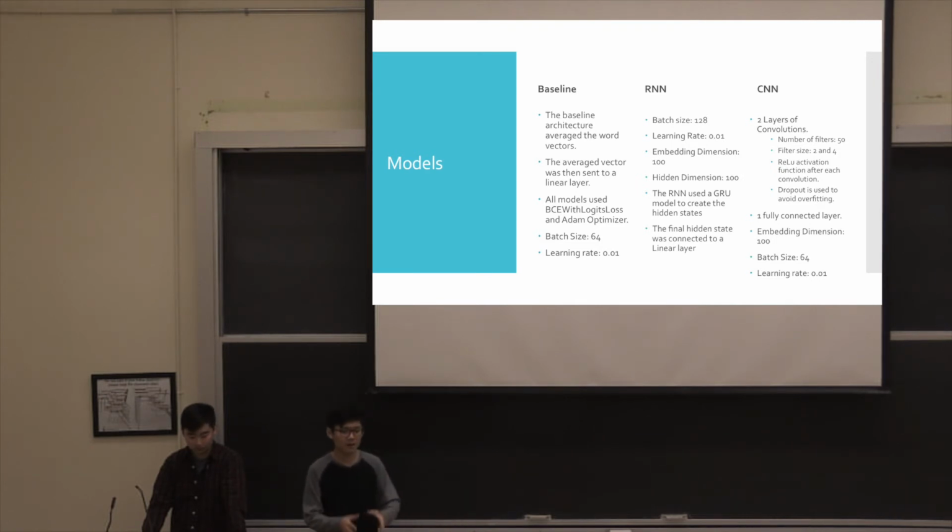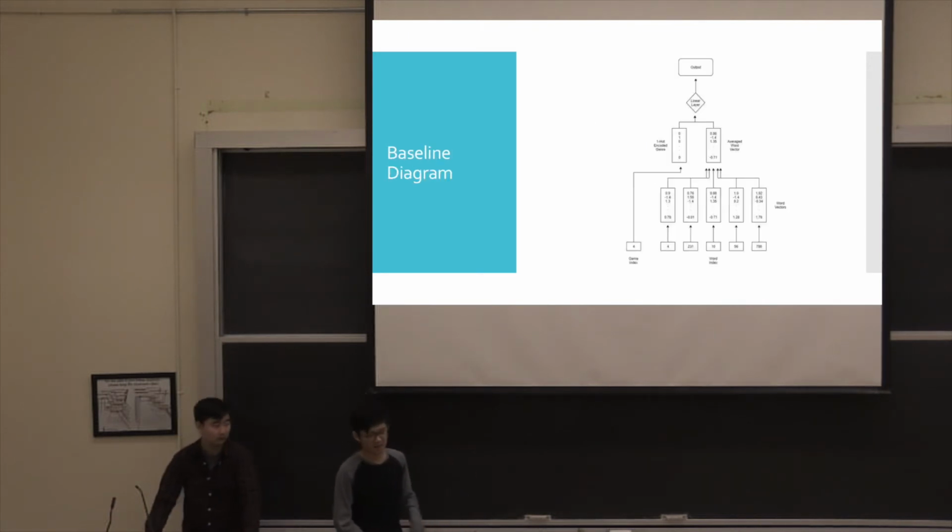What is different about our model is that we added a dropout layer after each ReLU activation function after the convolutions have been taken to avoid overfitting, as that was commonly a case. A batch size of 64 was used.